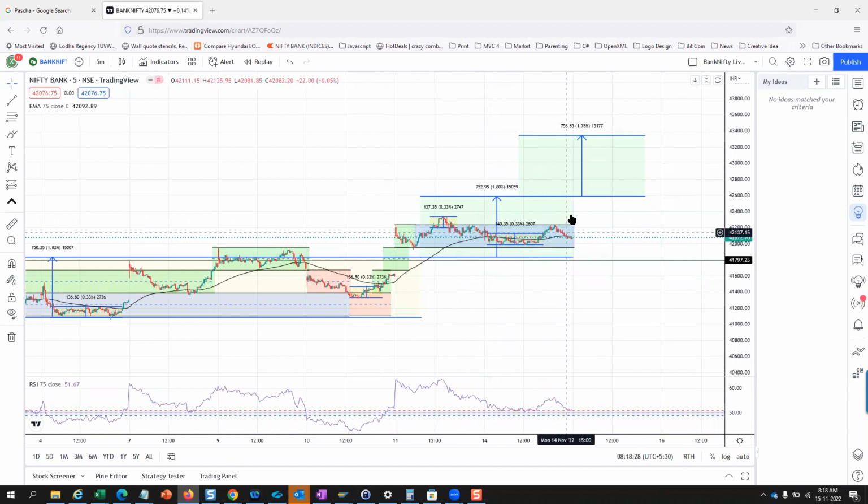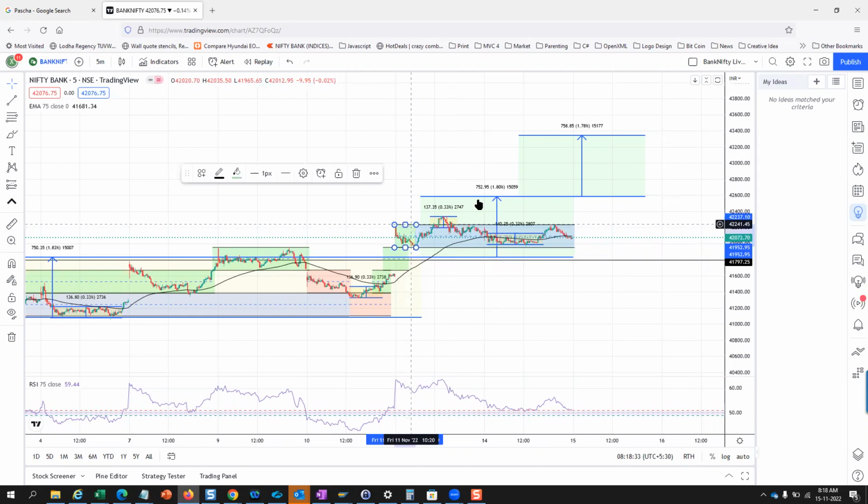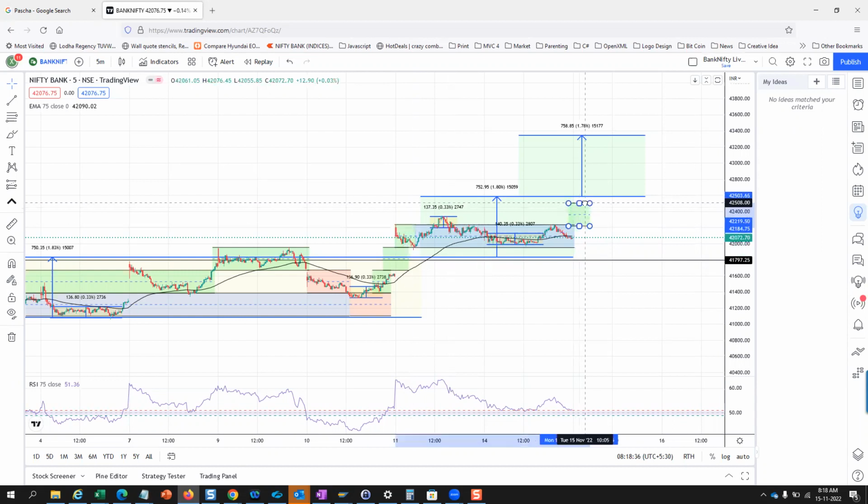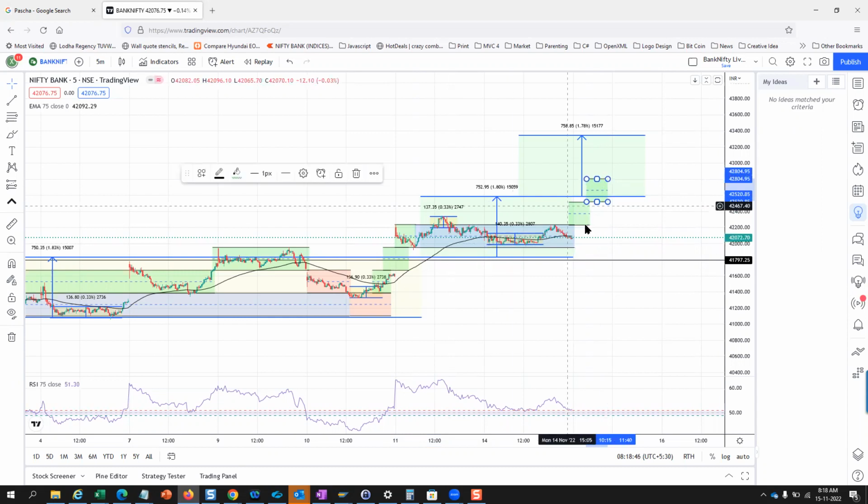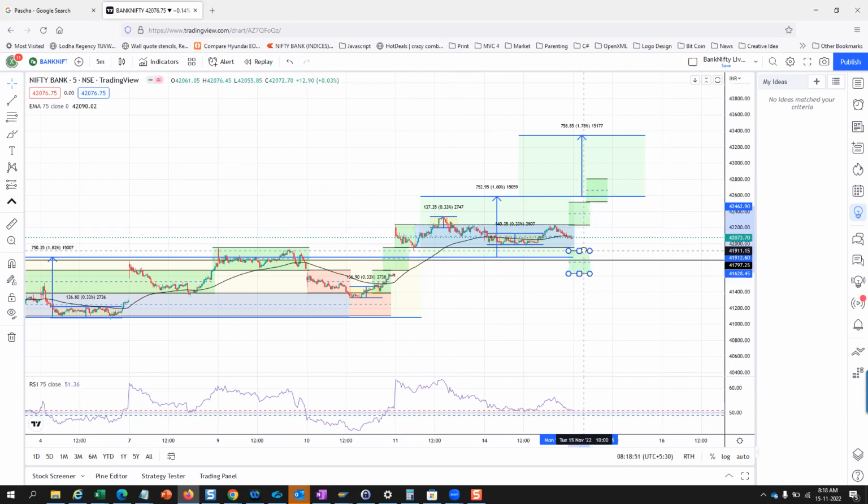Now, if the price crosses this boundary or this boundary, it will move further for two more boxes, either upside or downside. That is the current projection. But the standard move was upside. That means someone has controlled this and does not allow price to go down. So this adds one more possibility, which is that price can go downside.